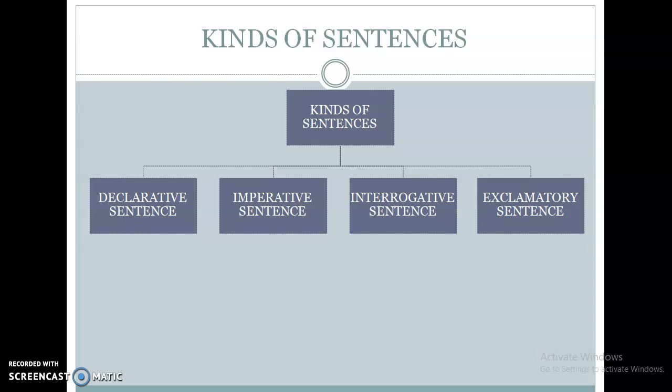Now, next is kinds of sentences. How many kinds of sentences are there? There are four kinds of sentences. First, declarative sentence. Second, imperative sentence. Third, interrogative sentence. And fourth is exclamatory sentence. So these all are the kinds of sentences.